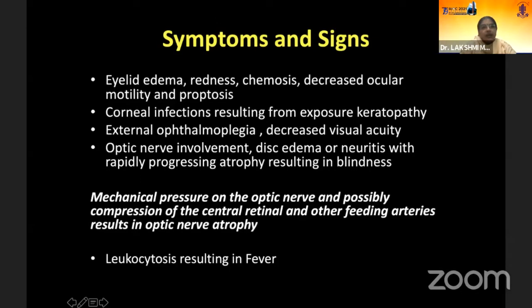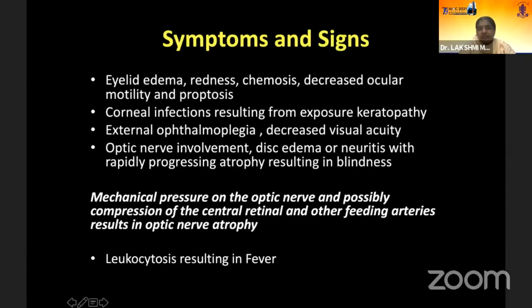You all know what happens to the cornea, eyelid, and conjunctiva, and the most important thing other than the cornea is the optic nerve involvement. So we are worried about optic neuritis due to the infection. Disc edema may not be seen immediately; you may just have hyperemia. Why I'm emphasizing this is that, in addition to antibiotics, we may have to start the patient on steroids to decrease the morbidity to the optic nerve.